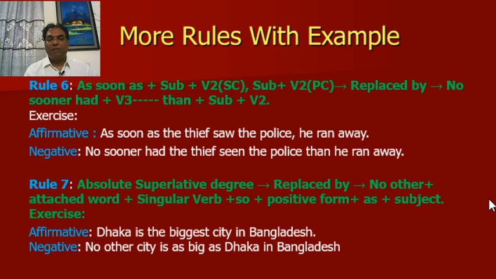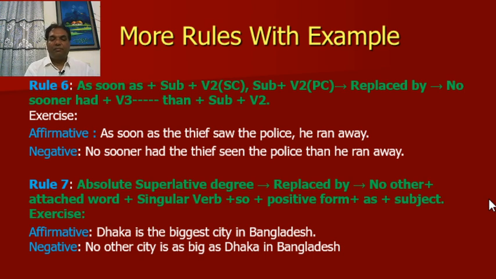For example, affirmative. As soon as the thief saw the police, he ran away. Here, as soon as the thief saw the police, this part is subordinate clause. And he ran away, this part is principal clause. Look at the negative sentence. No sooner had the thief seen the police than he ran away.